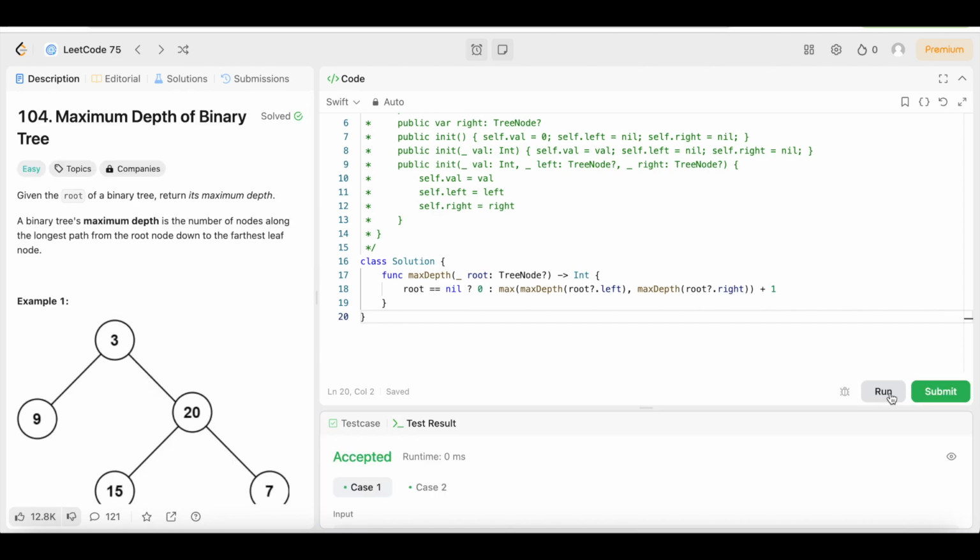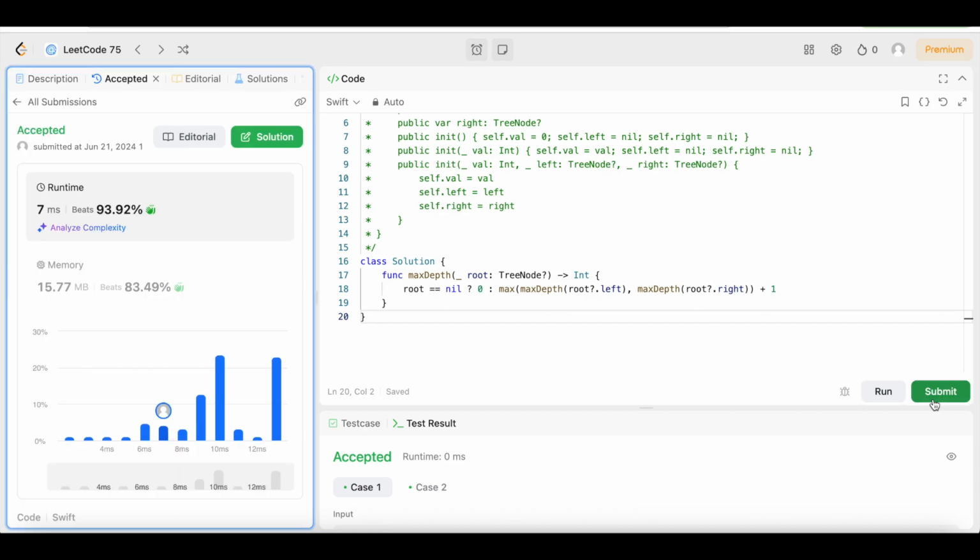And it's accepted, guys. So let's submit it and see what that time is looking like. Boom, 7 milliseconds beats 93.92% of users with Swift, guys. It's not too bad, not too bad at all. One line of code. I'm glad we got through it.